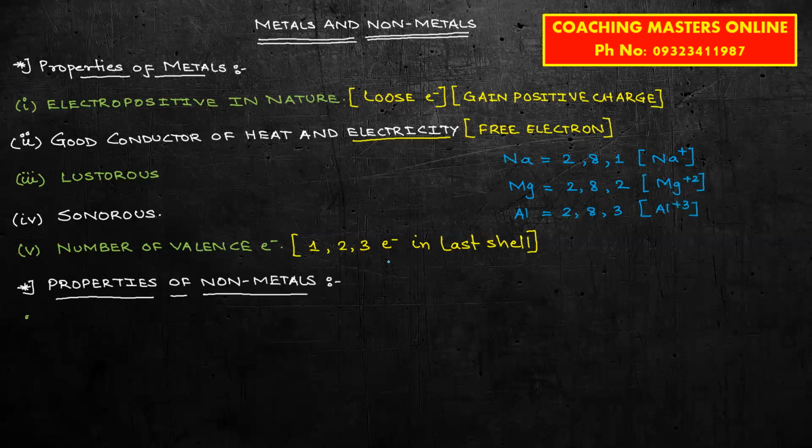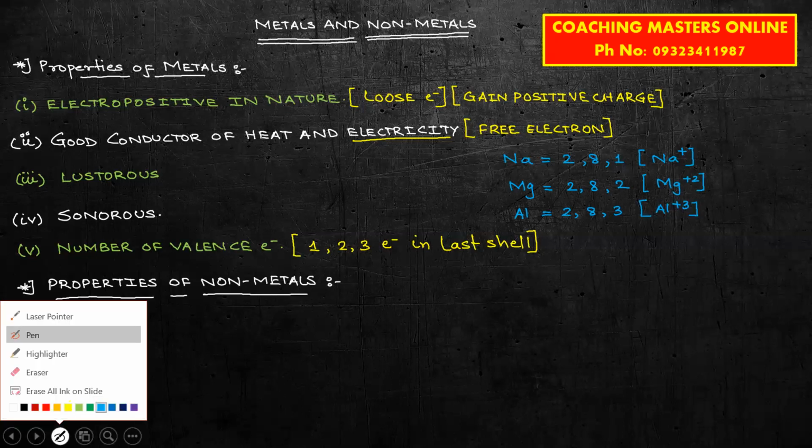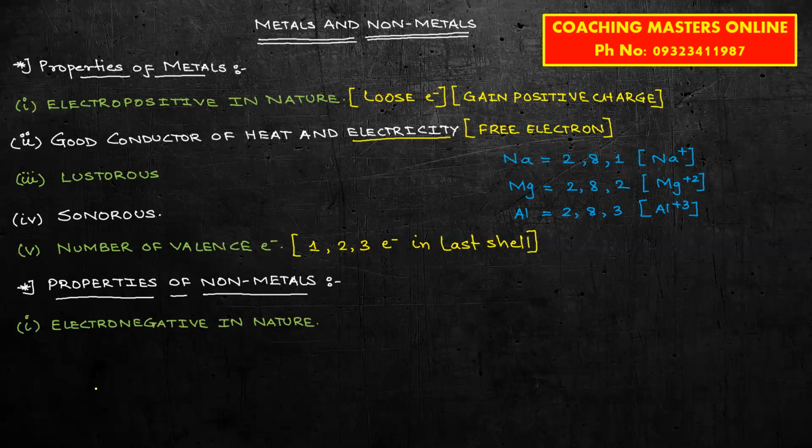Next are the properties of non-metals. Obviously, these are absolutely opposite to the properties of metals, but इसमें से some important properties we are going to discuss. The very first property of a non-metal is that non-metals are electronegative in nature, meaning they prefer to gain electrons.